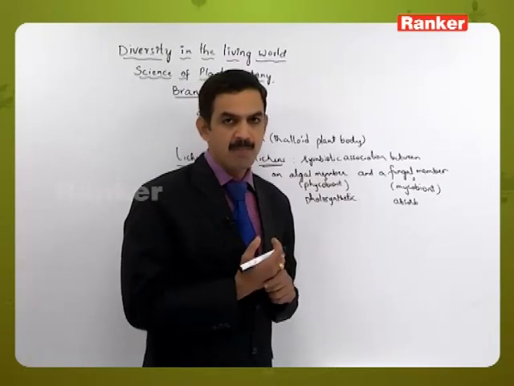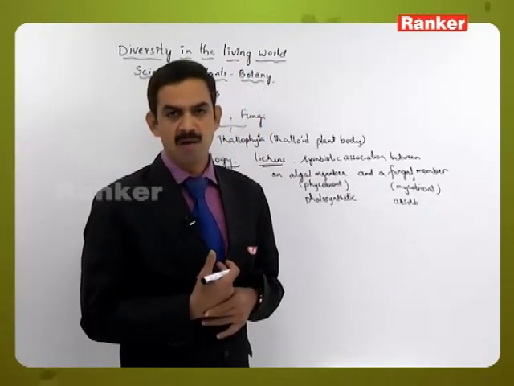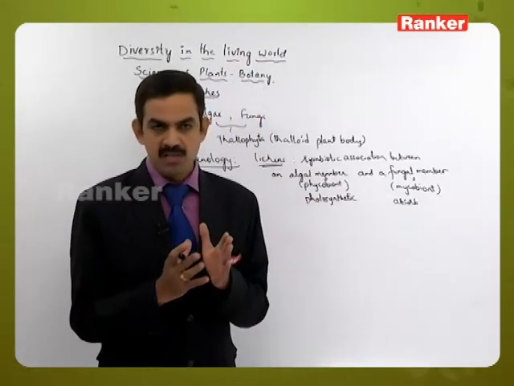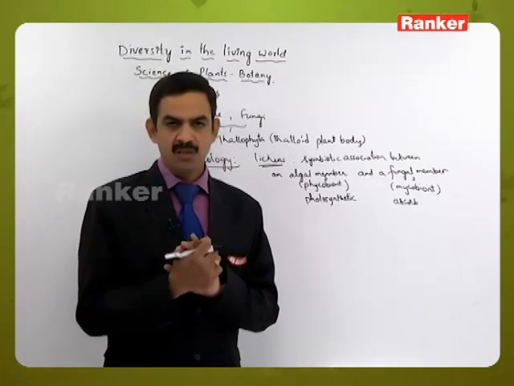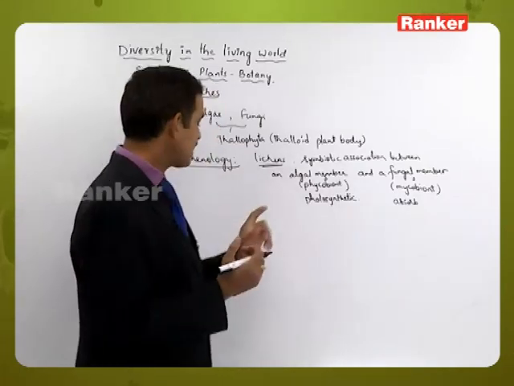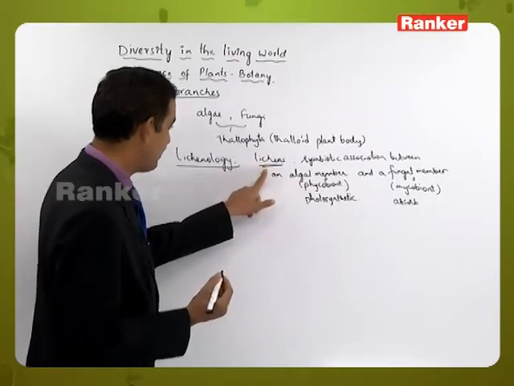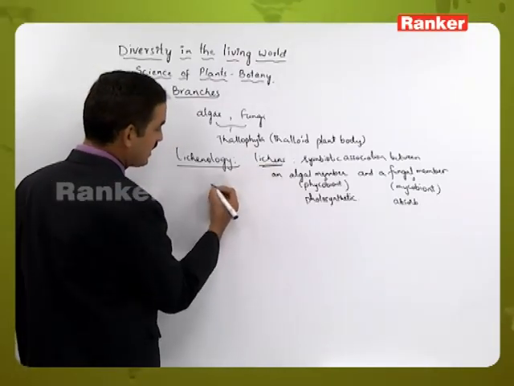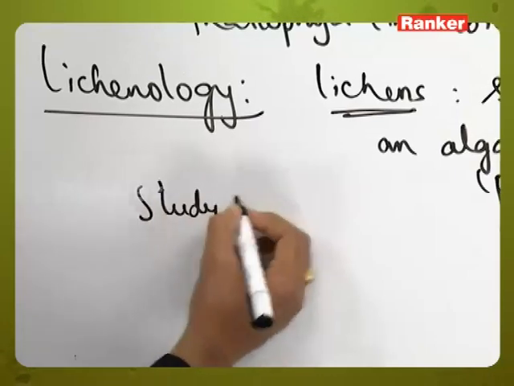Apart from that, the fungal member will provide protection to the algal member also. Likewise, both of them are present in one structure and helping each other. So this type of association is called lichens, and the study of these lichens is called lichenology.